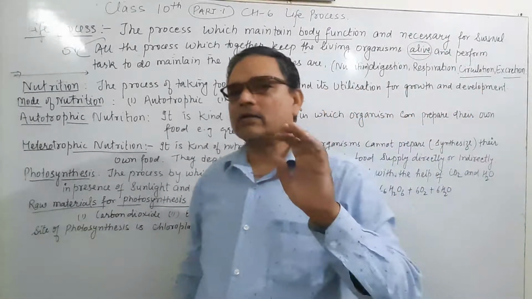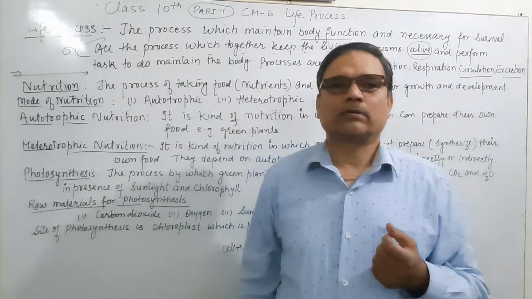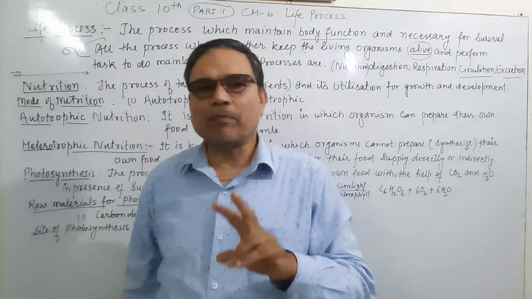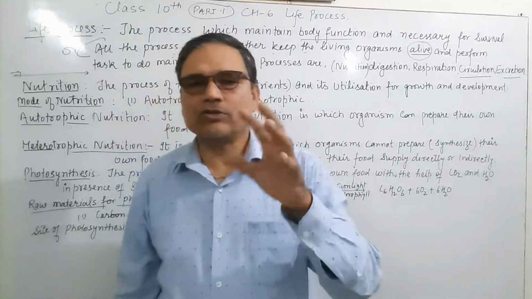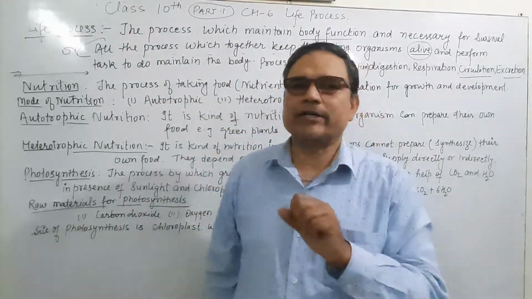And we know there are two different kinds of organisms on the basis of number of cells. First is unicellular organism and second is multicellular organism.